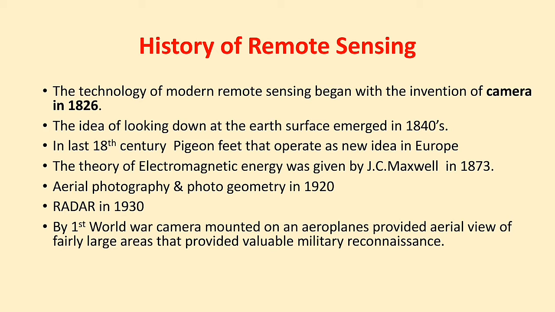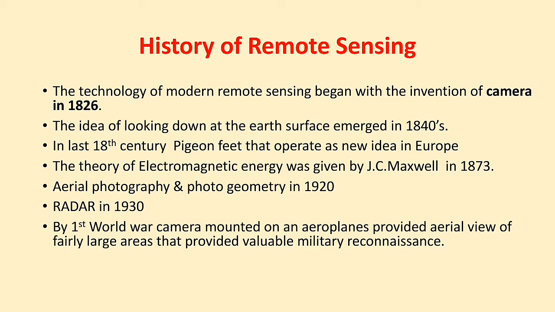It was put forth in 1873 by J.C. Maxwell, and in 1920 the development in the field of aerial photography and photogrammetry took place. After that, the invention and development took place in the field of radar in 1930. These are all very important developments of remote sensing: the 1840s, then 1873 and 1920.